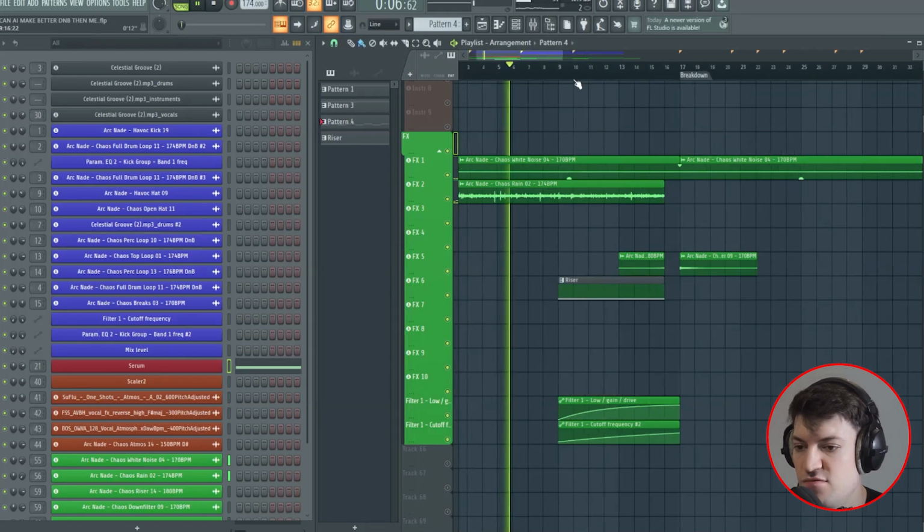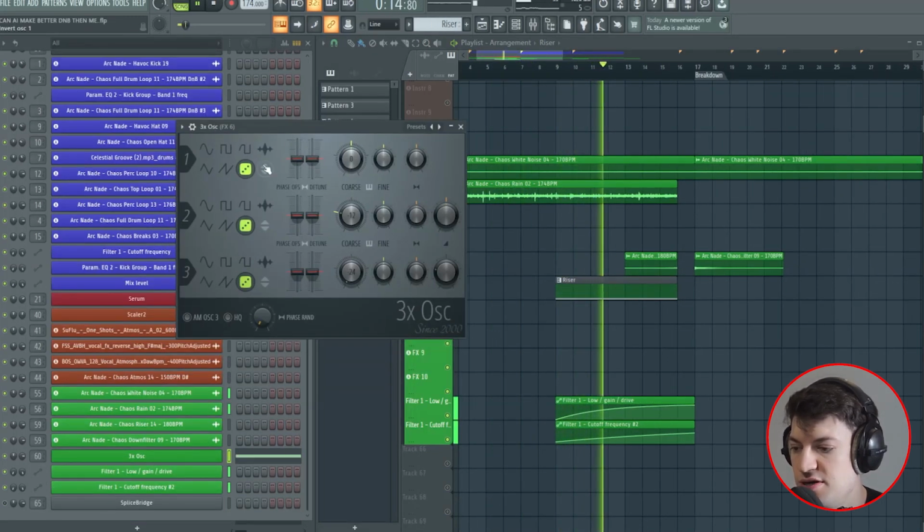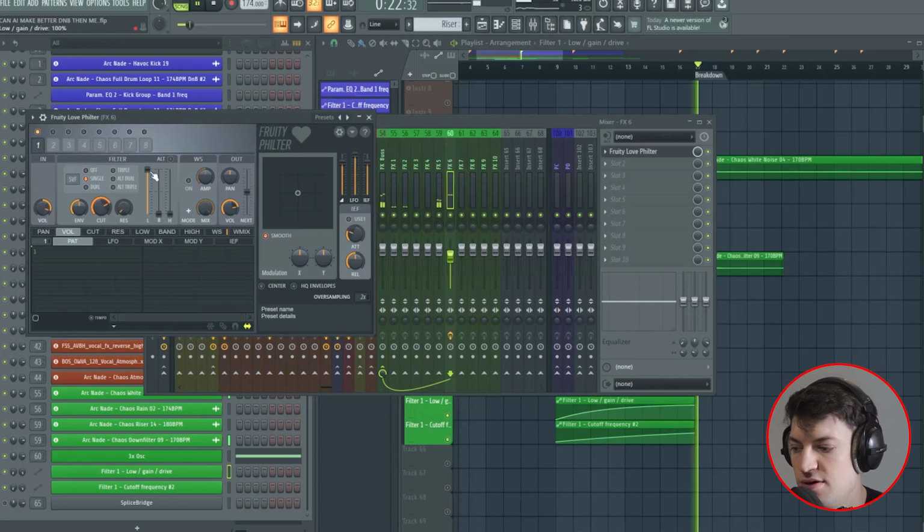And then I made a riser on 3x OSC, which is just a built-in plugin in FL Studio. And then you pick the random ones here and then filter it in like this with a low filter on the cutoff and the low, and turn this off.